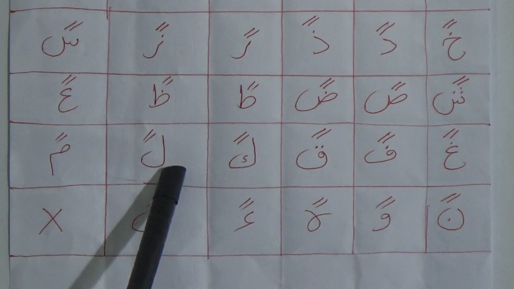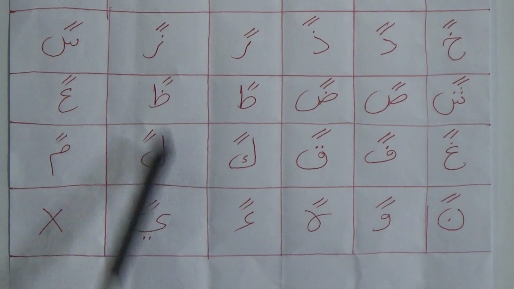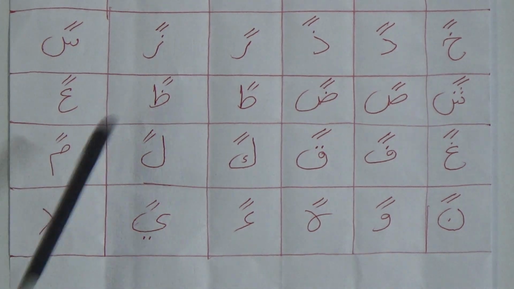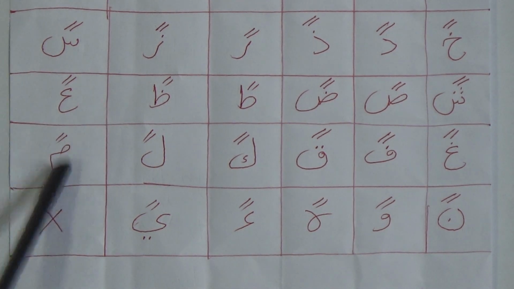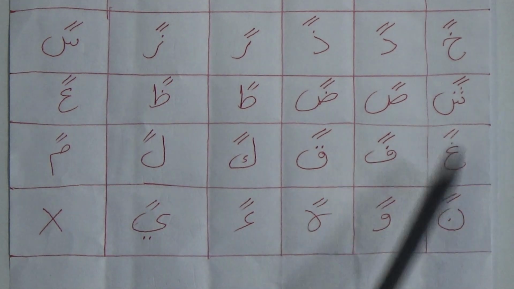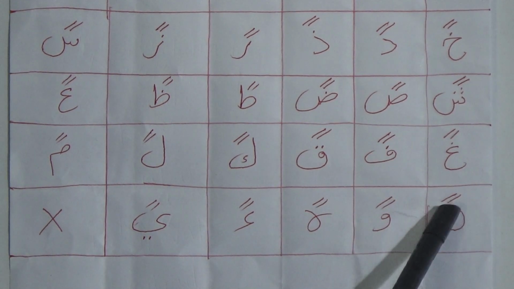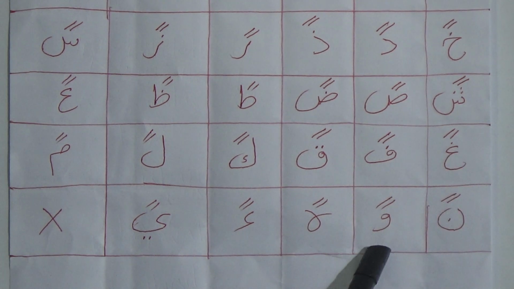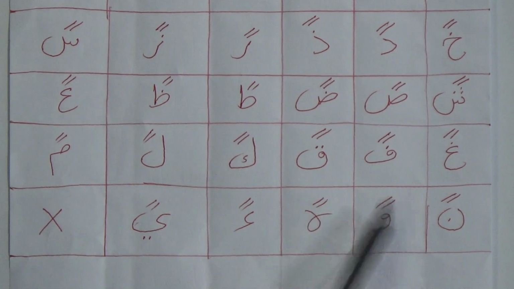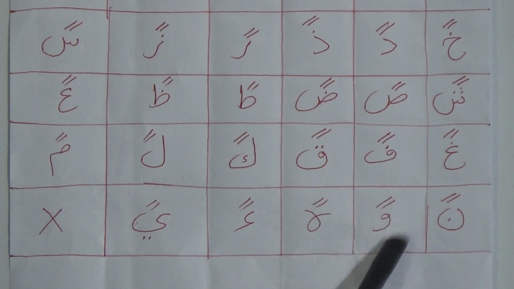This one is Lam, you know that, Lam Dui Jabar Lan. Then this one is Mim, Mim Dui Jabar Man. This one is Noon, Noon Dui Jabar Nan. Then this one is Wow, Wow Dui Jabar Wan.